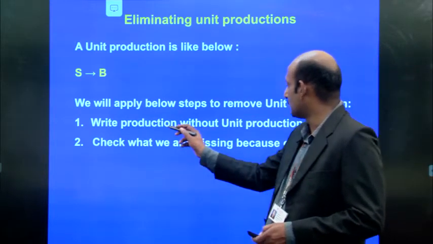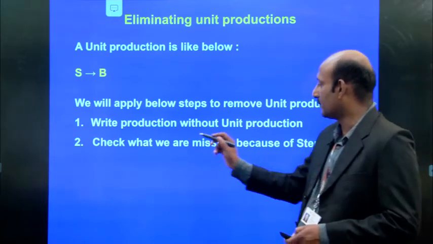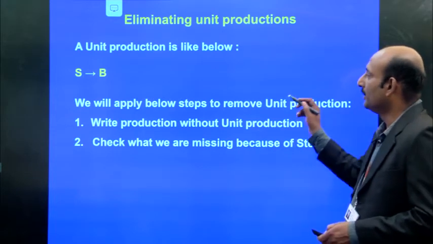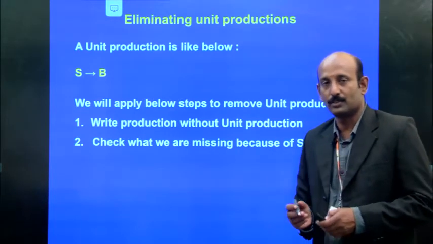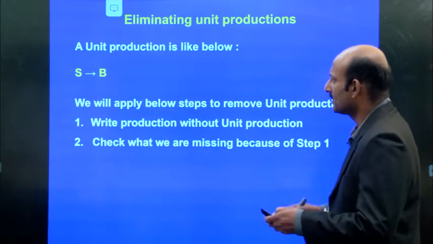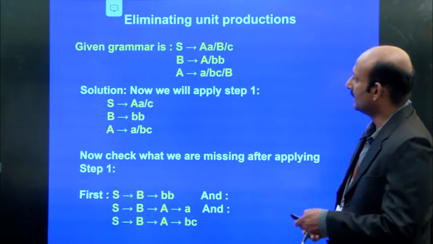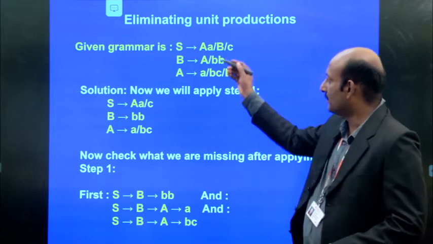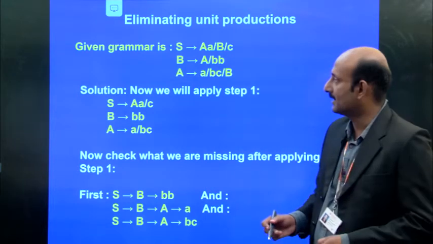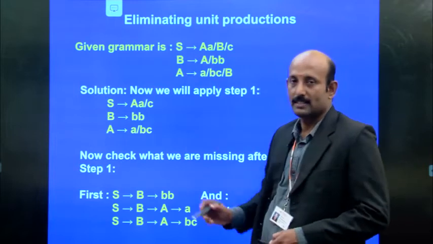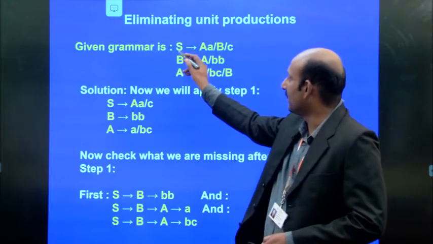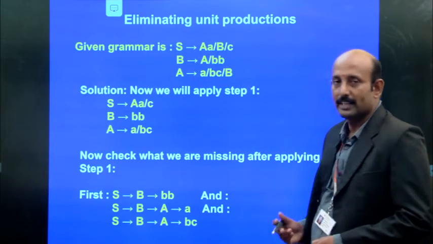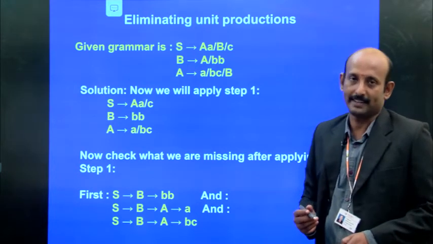First thing, write the productions without unit productions and check what we are missing because of step 1. So, the productions should not contain unit productions like that. We'll see here how we can eliminate these unit productions. From this example, S is the start symbol, and S implies A or B or C. So there are three alternative productions for S.